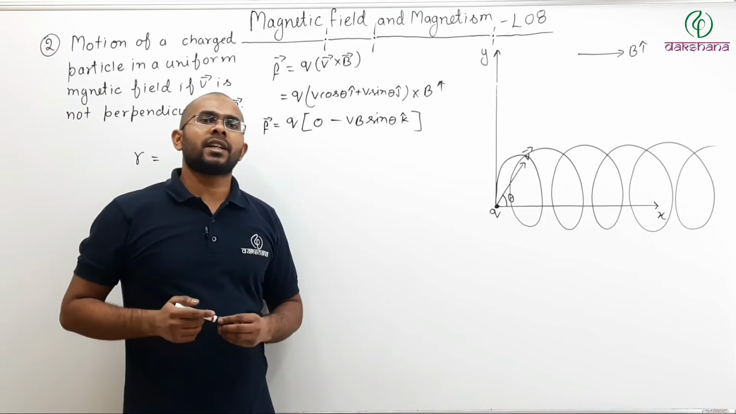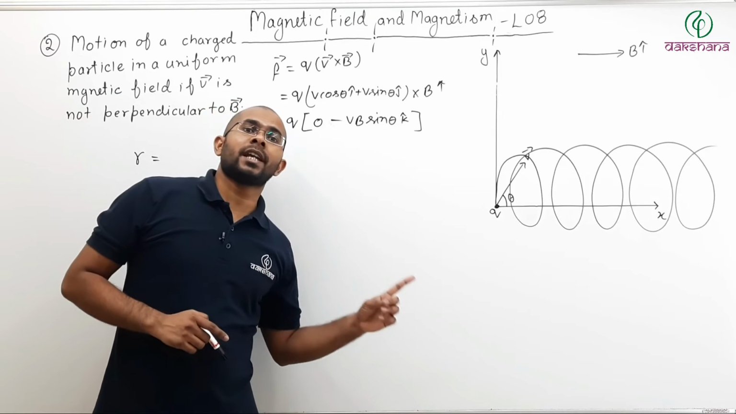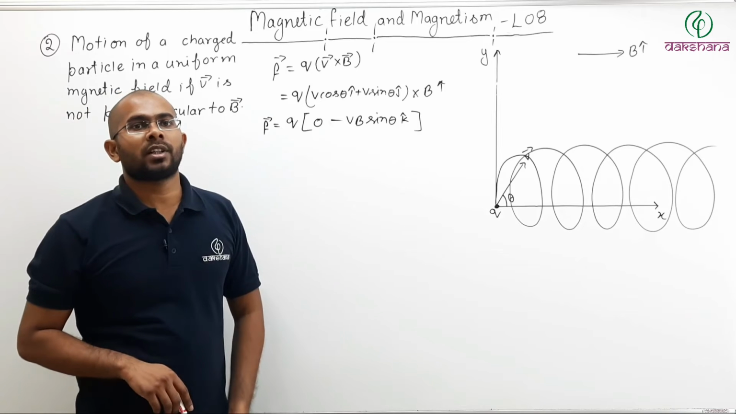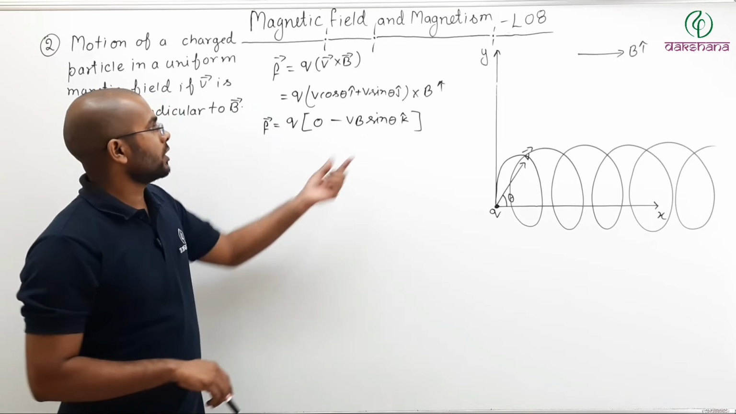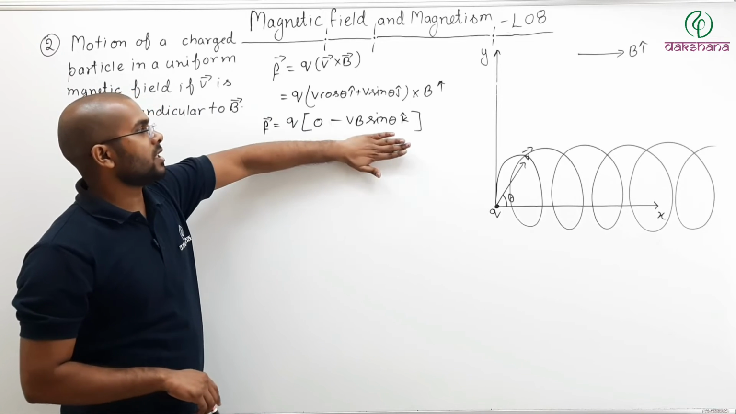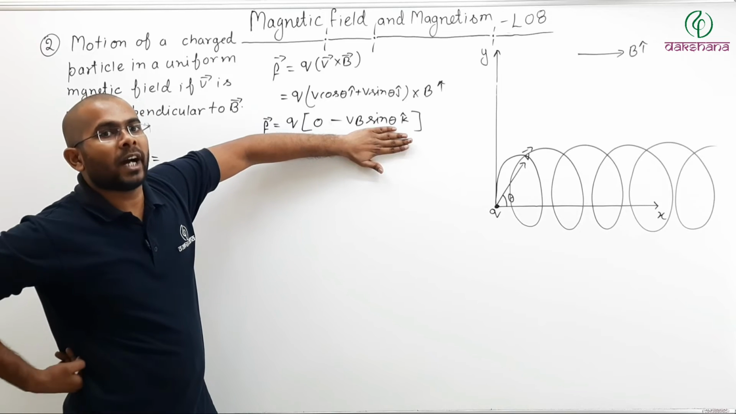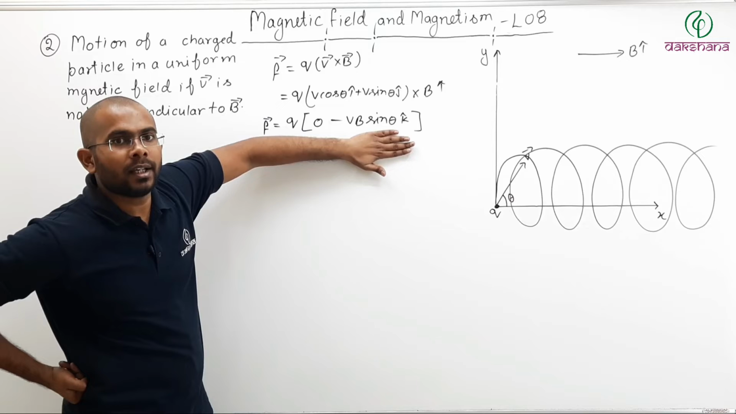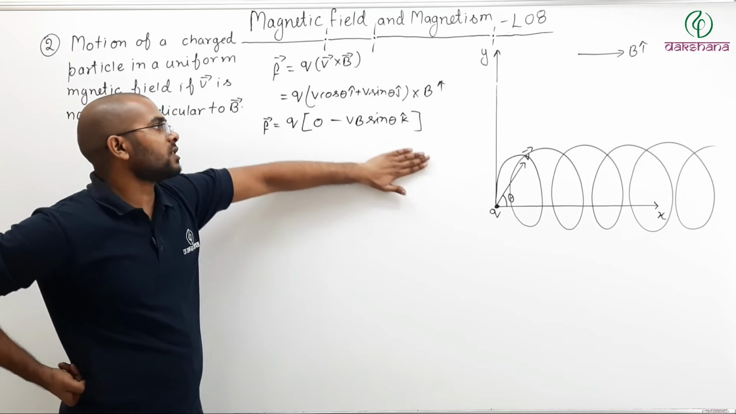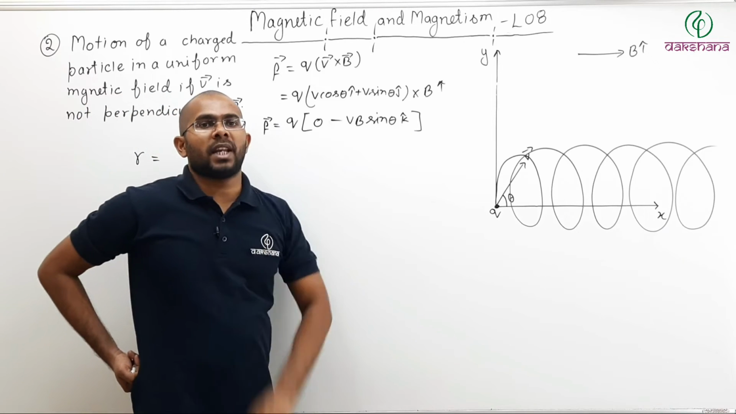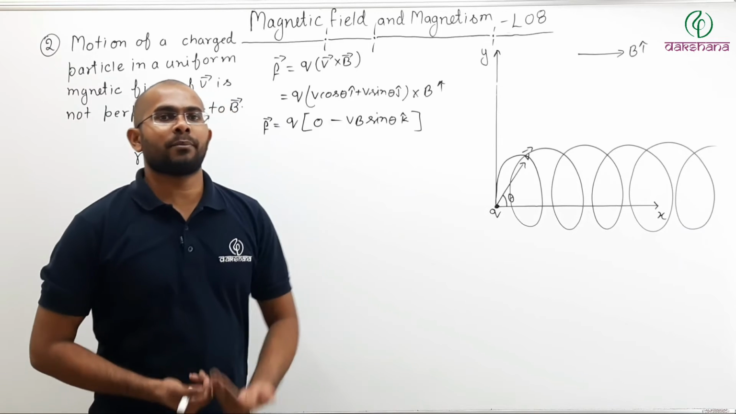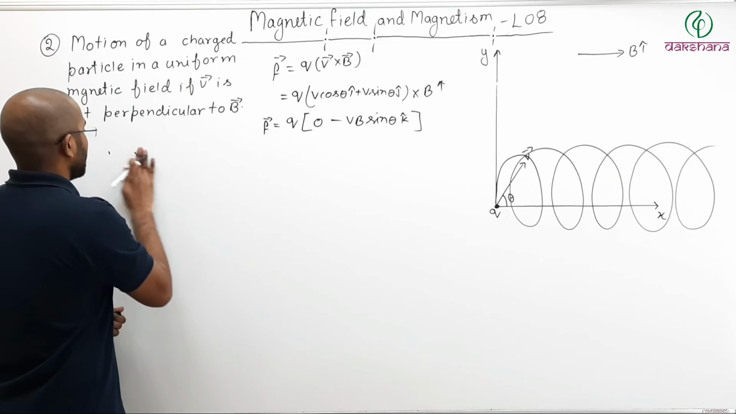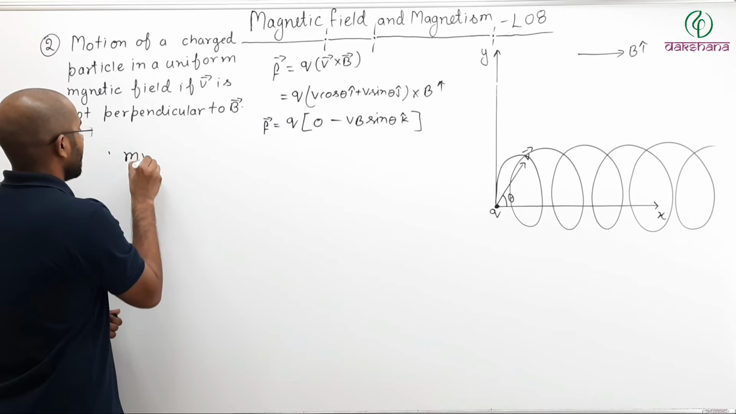Who is trying to make it go in a circular motion? The perpendicular component. So the radius of the helix will depend on the perpendicular velocity. So here what is happening? This force will provide the centripetal force required, or centripetal acceleration. So because of this force, centripetal force is applied. So what can I say? mv square by r.